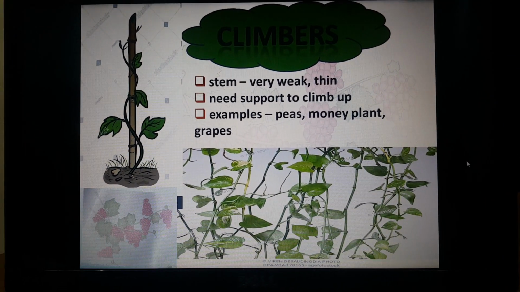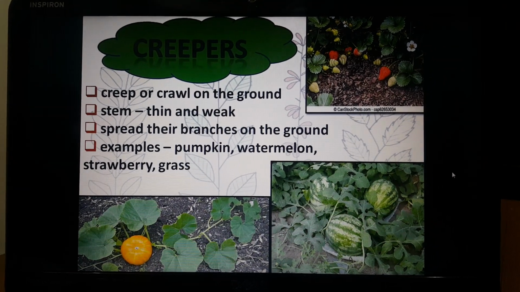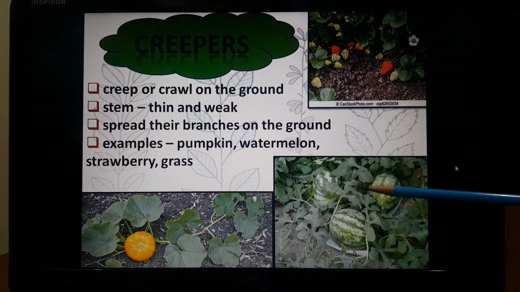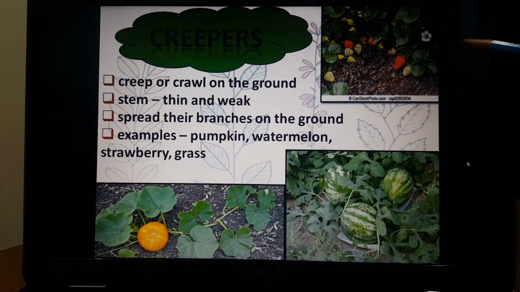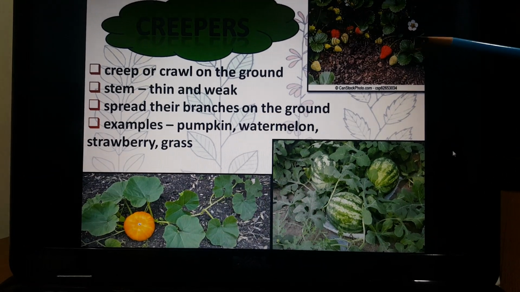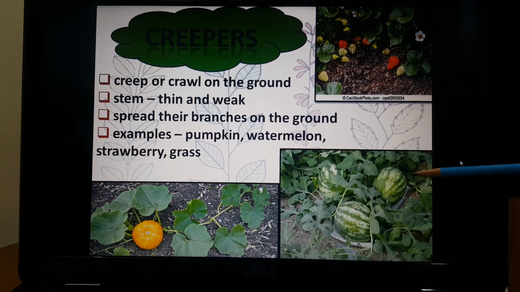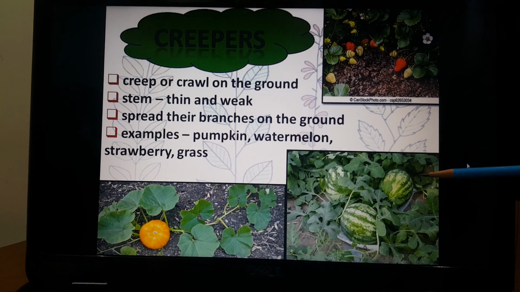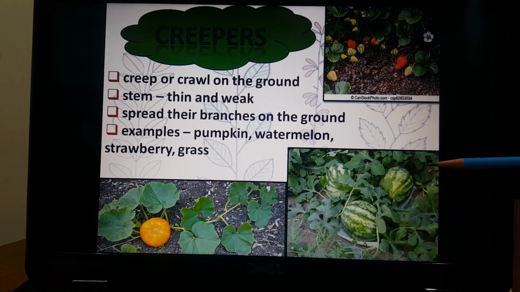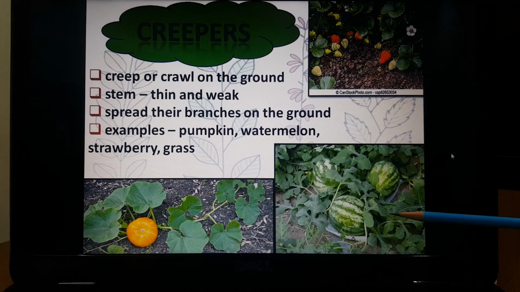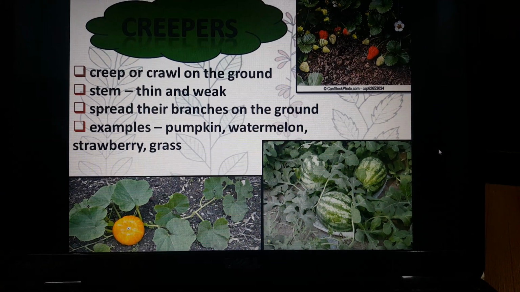The next group of plants are the creepers. Creepers means to creep or crawl on the ground. They are not able to stand straight even when given a support. So they creep or crawl on the ground, because their stem is thin and weak. Their stem is weaker and thinner than that of a climber. So the creepers do not stand straight even when given a support. They spread their branches on the ground, and examples are pumpkin, watermelon, and strawberries, and grass also. So these are the common creepers.